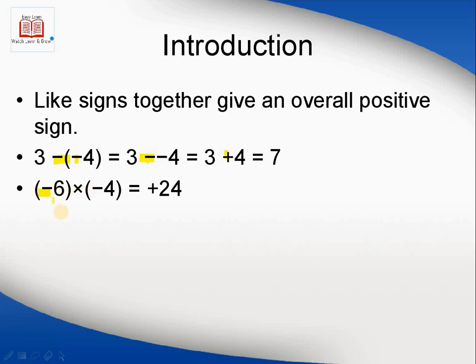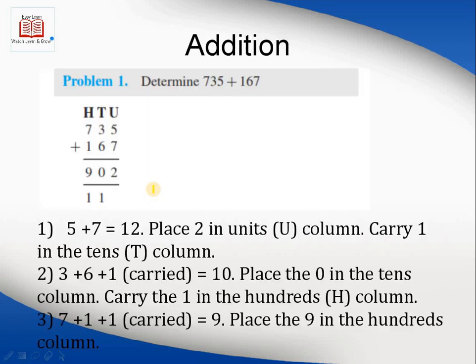This is the same example. When 6 is multiplied by 4, this is 24, but when negative is multiplied by negative, this results in a positive because there are two like signs. So the next topic is addition. How can we add two numbers?